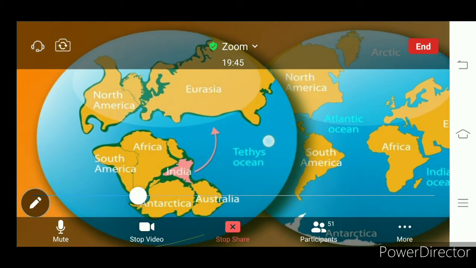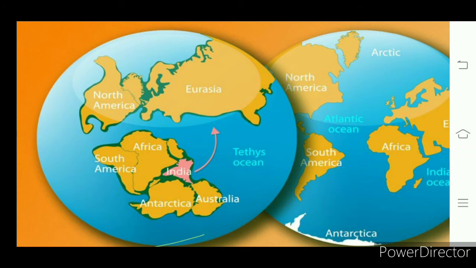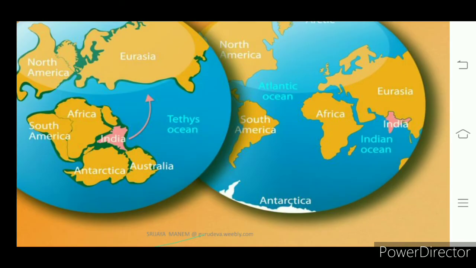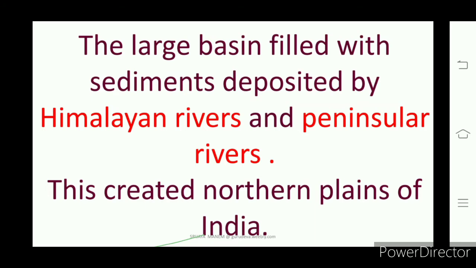So there we see how the Himalayan mountains have originated. And see here, when the Himalayan mountains originated, at the foot of the Himalayan mountains a large basin was created, a shallow pot.